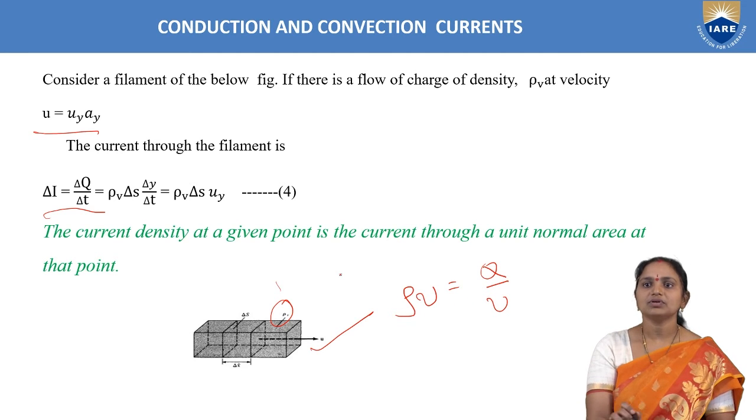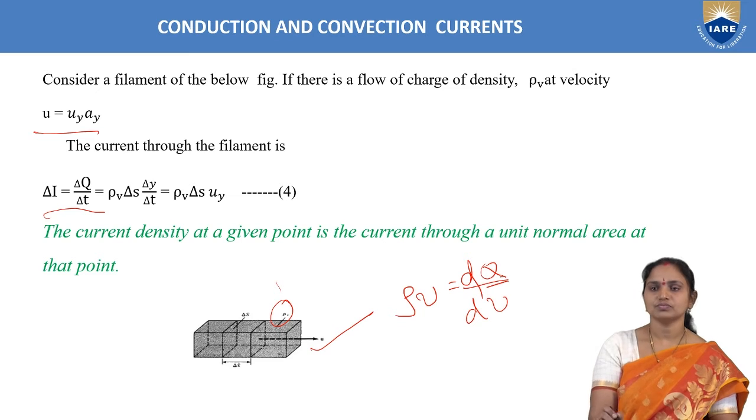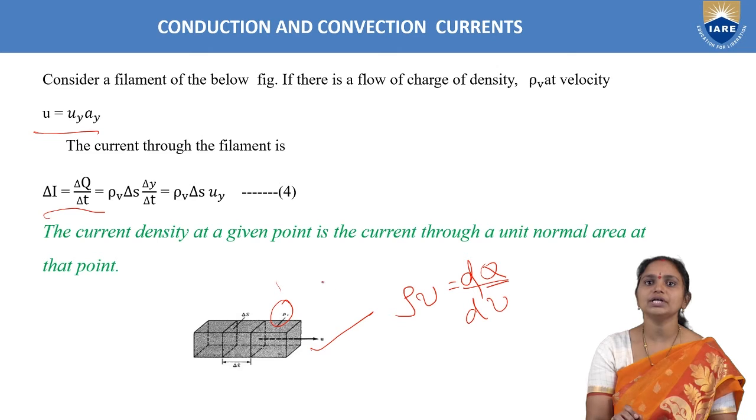So now I am trying to write Q as rho V into V, or here rho V into dV, because we are taking dQ in place of Q. Rho V is dQ by dV if you take charge and volume in differential order. Then dQ will be given as rho V into dV.